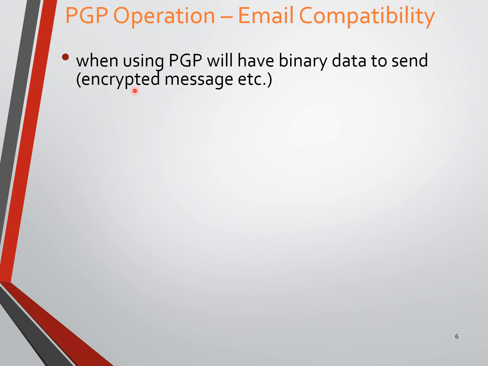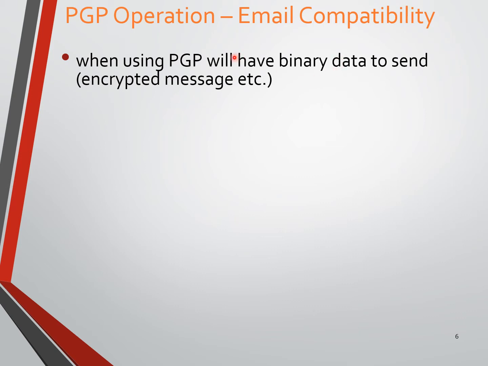After encryption, the result is cipher text, a non-readable format, but still binary data, which we need to send over a network through email.